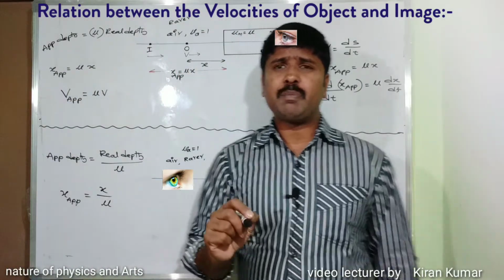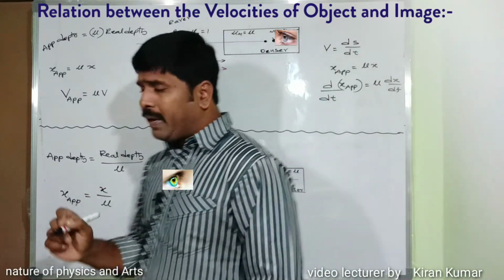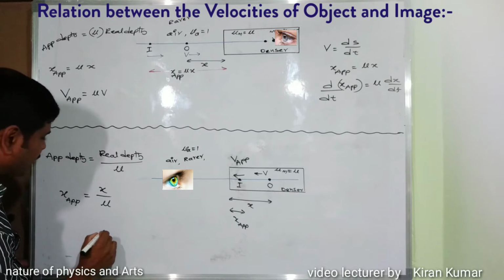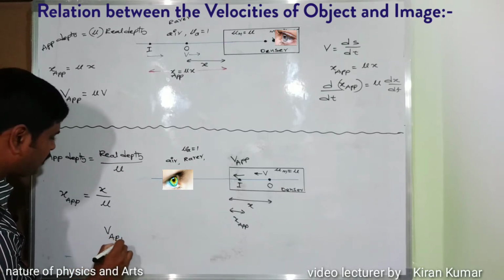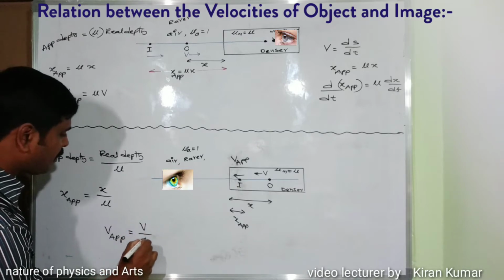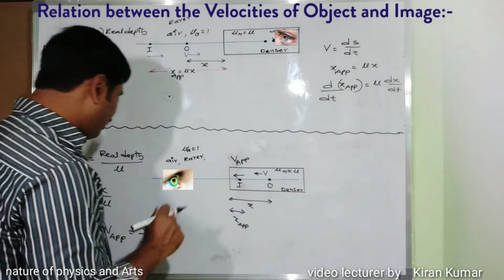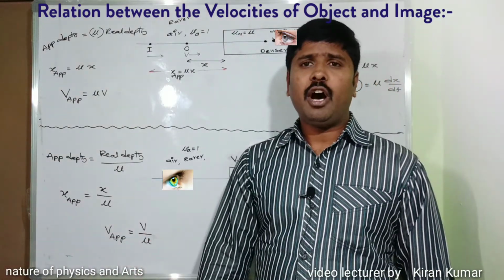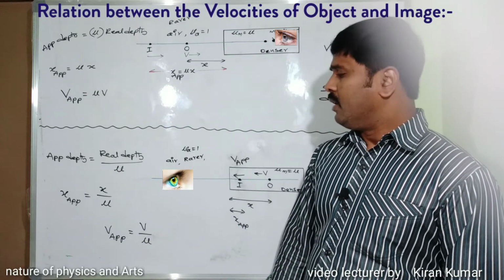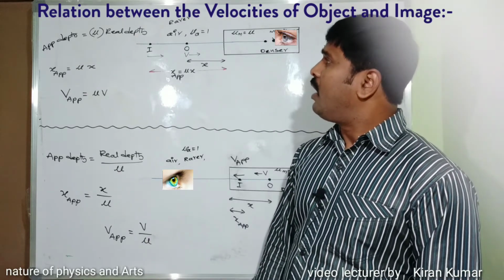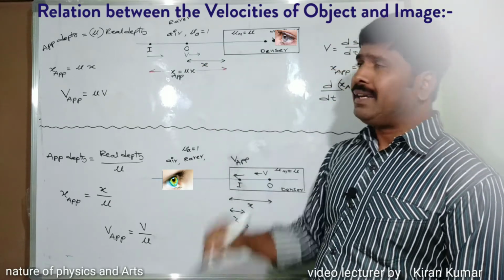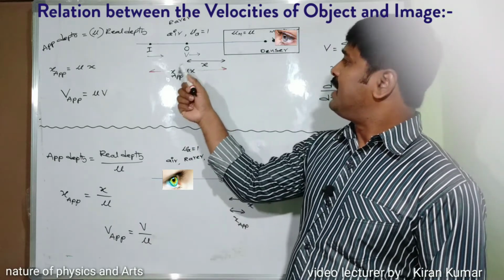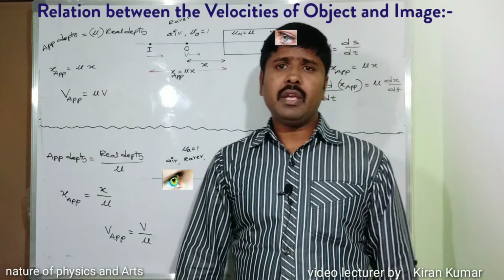The rate of change of displacement is called velocity. Based on that formula, the velocity of the image, v apparent, is equal to v divided by mu. One thing to remember: here the velocity of the image is less than the velocity of the object. This is the explanation: when the object is in the rarer medium and the observer in the denser medium, the velocity of the image is greater than the velocity of the object.